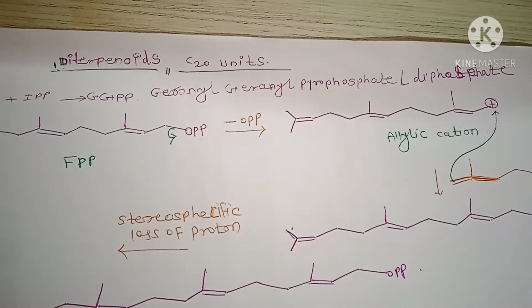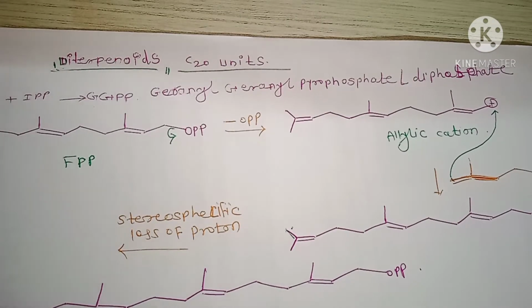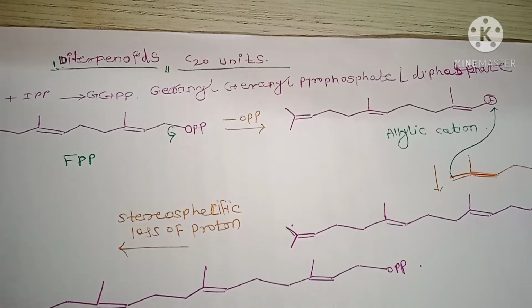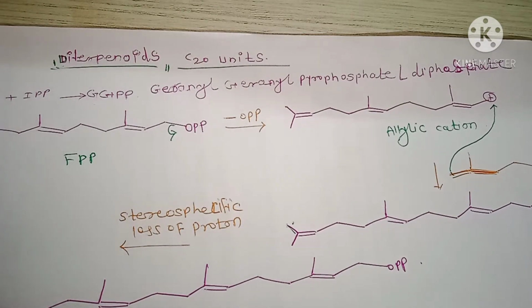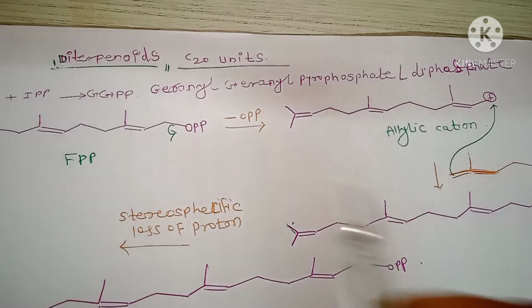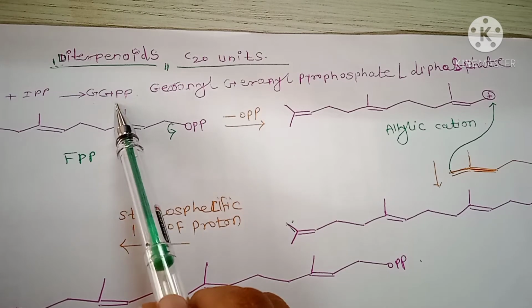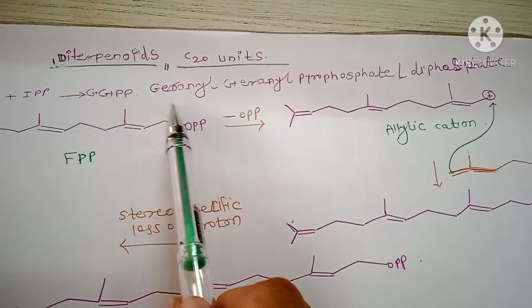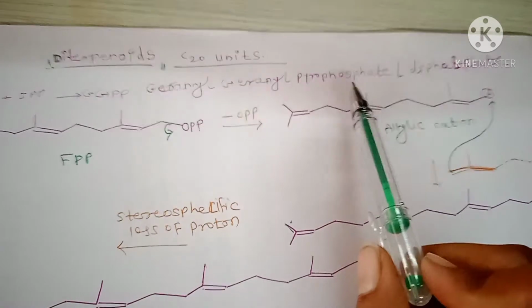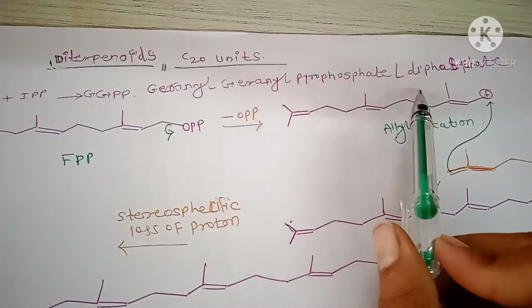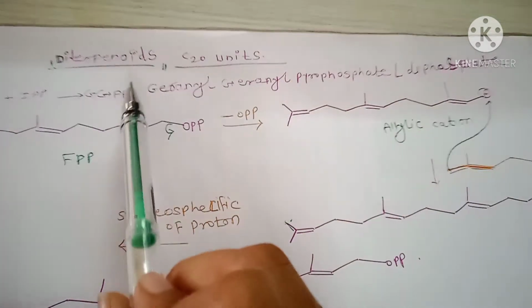Diterpenoid has C20 units and 4 isoprene units. Each isoprene unit has C5H8, therefore diterpenoid has C20 units. GGPP is a diterpenoid. GGPP means geranylgeranyl pyrophosphate or geranylgeranyl diphosphate. It is synthesized from